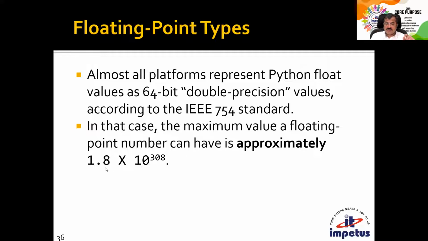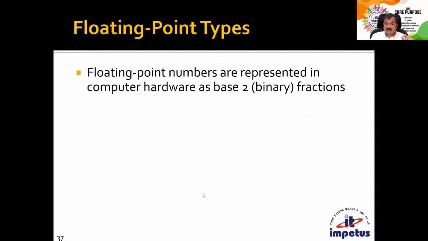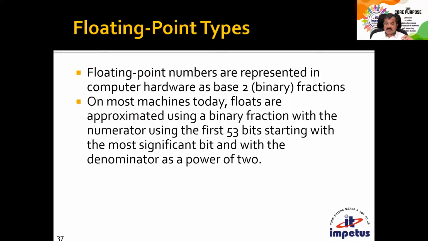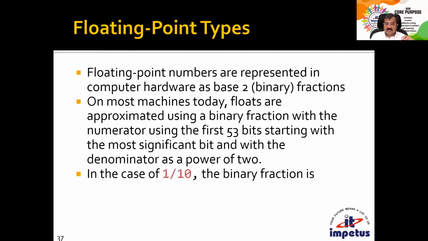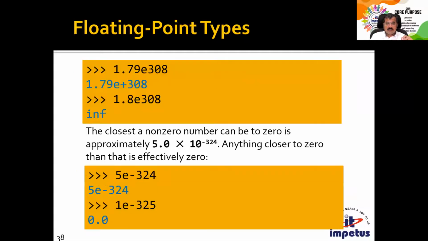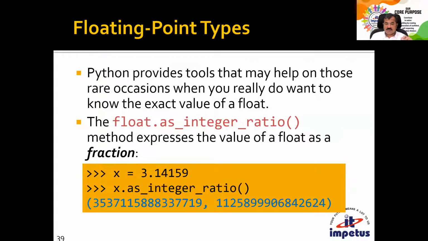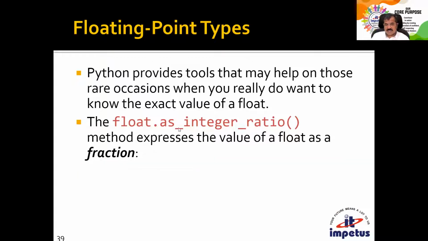The approximate largest value is 1.8 into 10 to the power 308. That's the approximate largest value. If you try to store anything larger than that, you'll get a value called infinite. We'll come to this later. I'll just show you the smallest and the largest value. Okay, let's do that. You can also represent floating point values as an integer ratio. Let me give you a glimpse of all these things quickly.